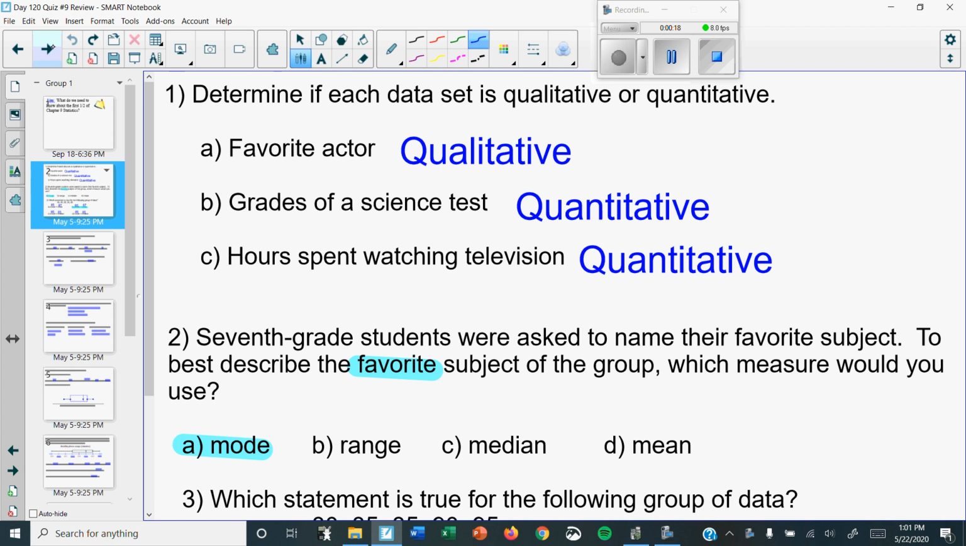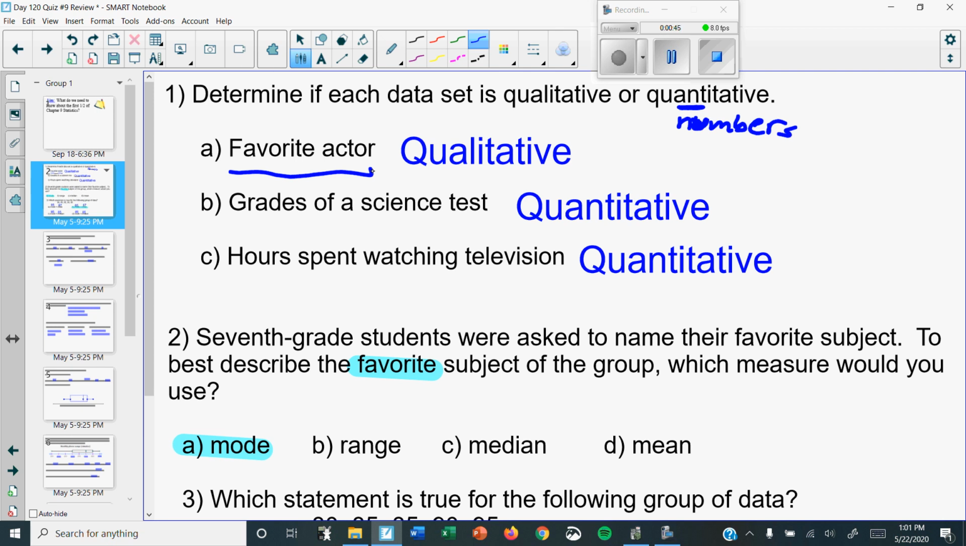So first of all, we talked about qualitative and quantitative. The trick was quantitative has an N. Think of N for numbers. 99% of the time, if it's talking about numbers, it's quantitative. If it's talking about non-numbers, then it's qualitative. So favorite actor, unless your favorite actor is named 9, it's probably qualitative.